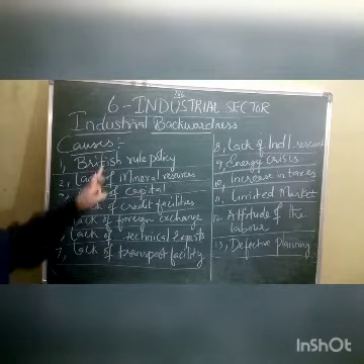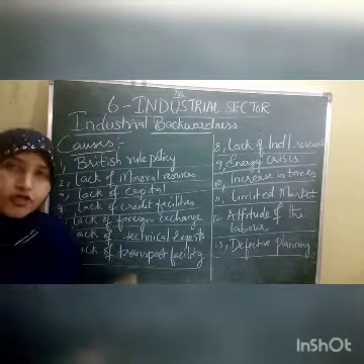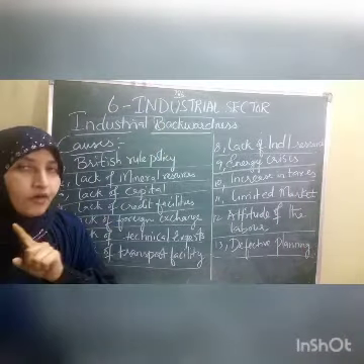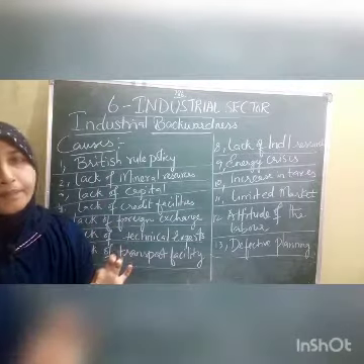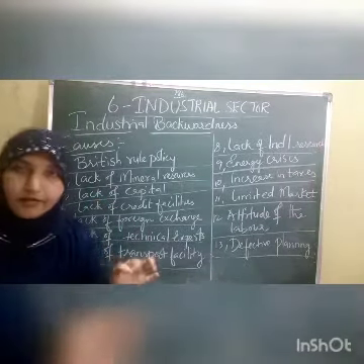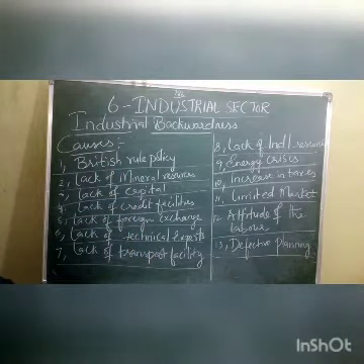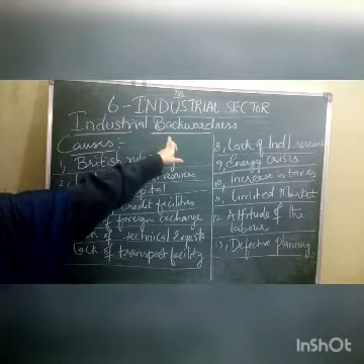Is it clear? What did the Britishers do? They utilized Indian natural resources for their economic development, did not concentrate on any industries in India, and that caused, children, huge loss to the Indian economy. That is the first one, British rule policy, responsible for industrial backwardness.